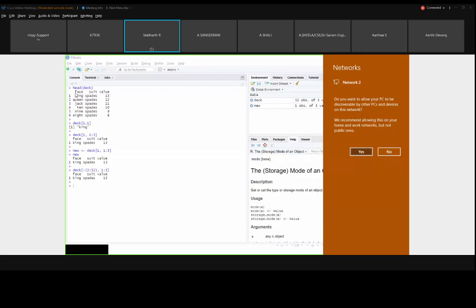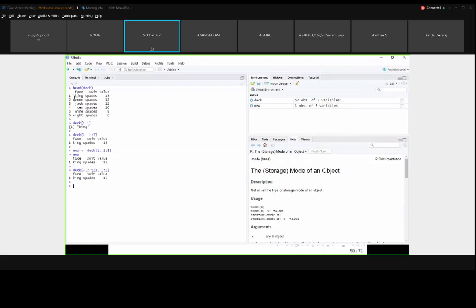Okay, so this and this will not be considered as a data part. That's why deck of 1 comma 1 is showing this king part. This king part was shown as deck of 1 comma 1. If I want to provide all the data about that first row, I have to use 1 comma 1 is to 3.